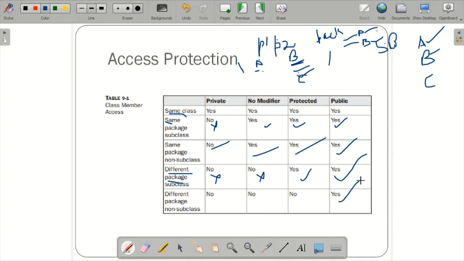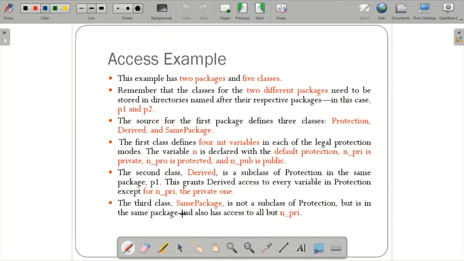So this is regarding the different access specifiers, how it works when you have these 4 constraints. This you have to remember in case of the packages. Now for this we have a simple example, the access example. Let me explain the concept of the access example over here. Let us see the example.